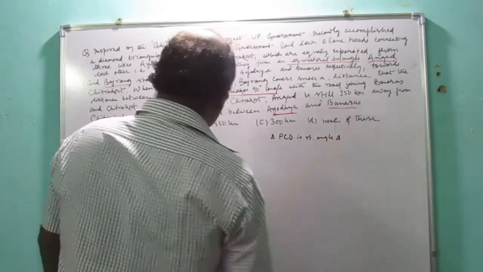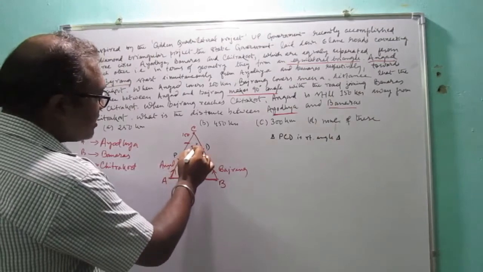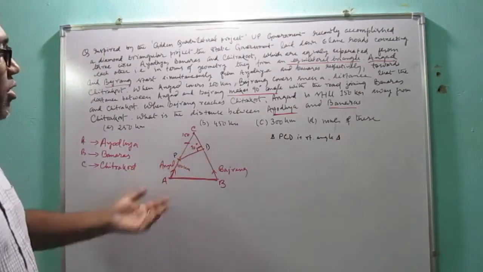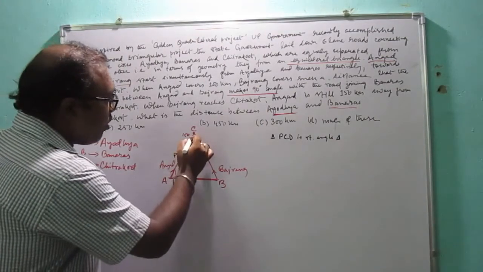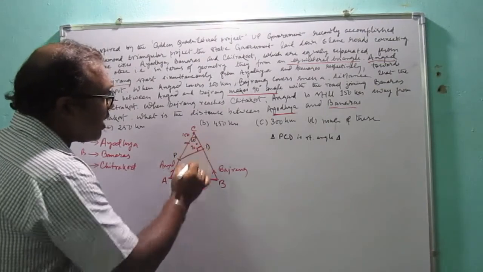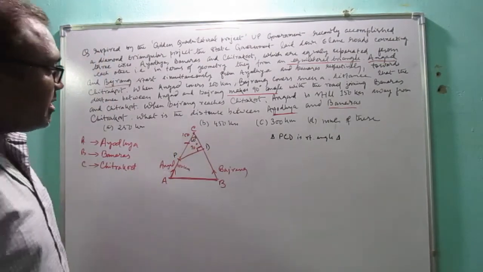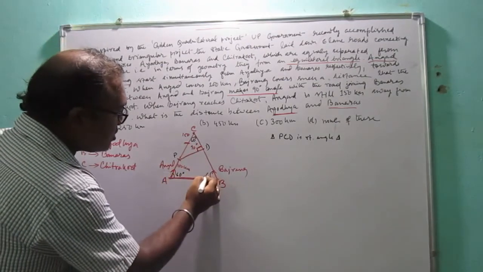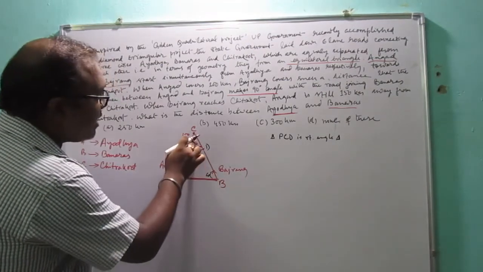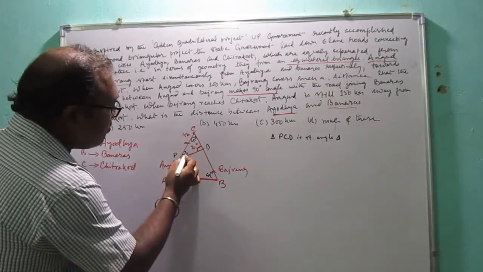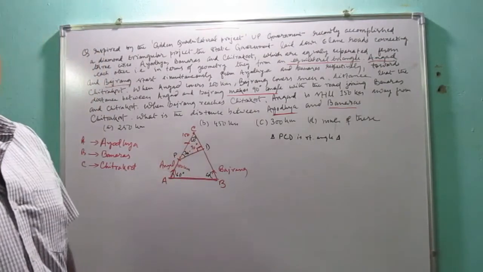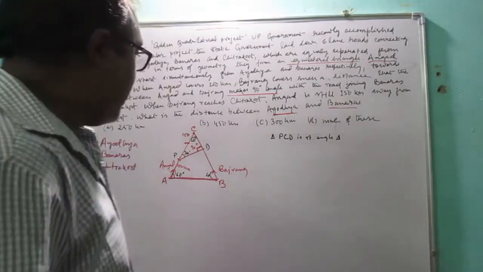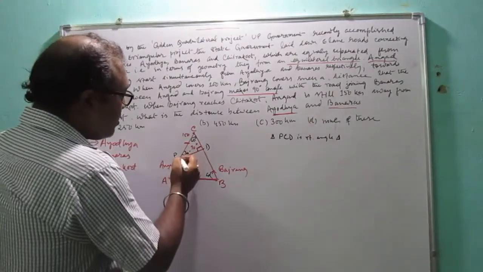Another property of an equilateral triangle is that all interior angles are 60 degrees. So this one is 60 degrees, here is 90 degrees, then definitely this angle will be 30 degrees because the sum of all angles of a triangle is 180 degrees.